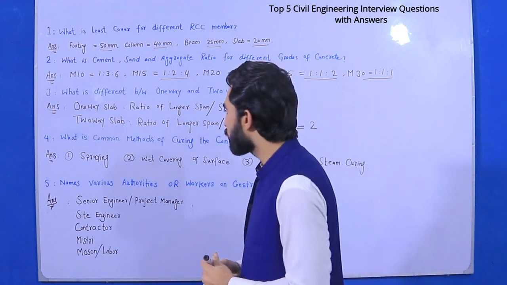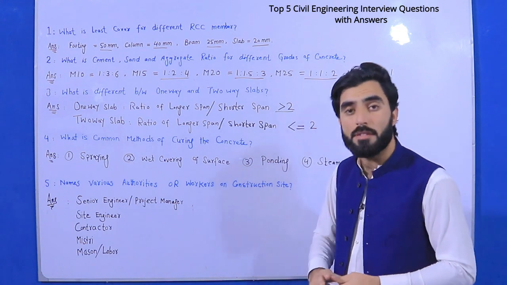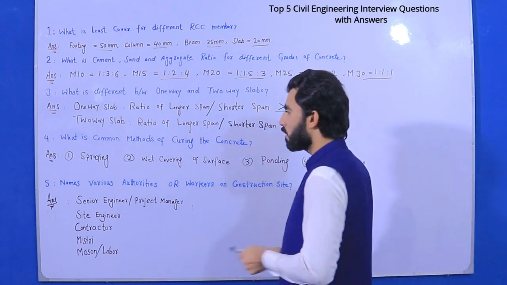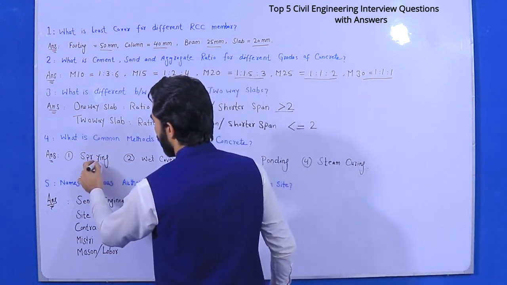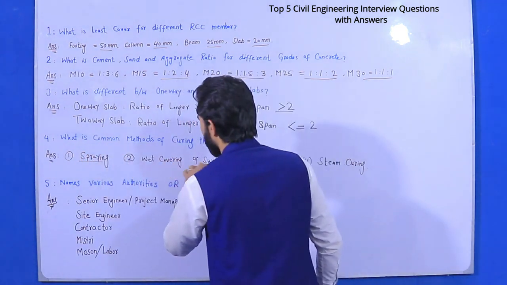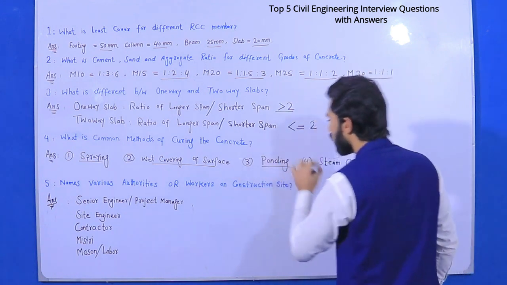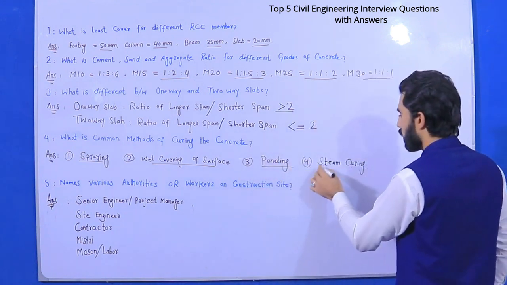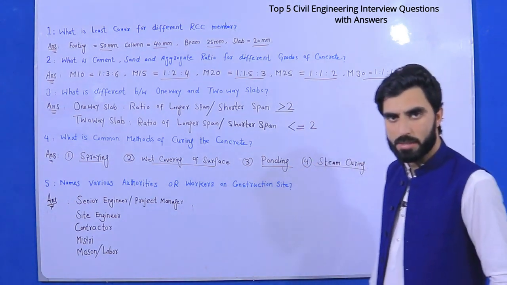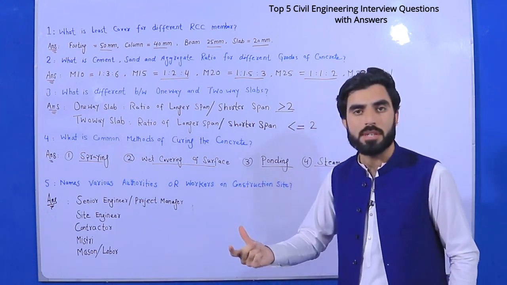Guys, the fourth one is, what are common methods of curing the concrete? Common methods of curing the concrete. Okay, so the common methods are spraying, okay. Second, wet covering of surface. Third, ponding method. Fourth, steam curing. Okay, so these are 4 common methods of curing the concrete.